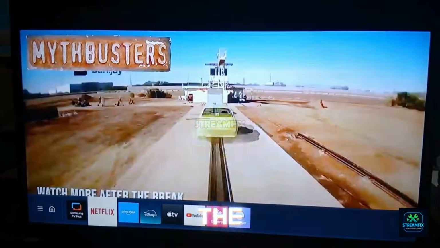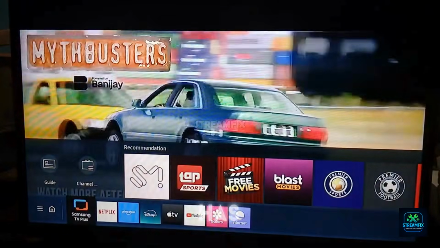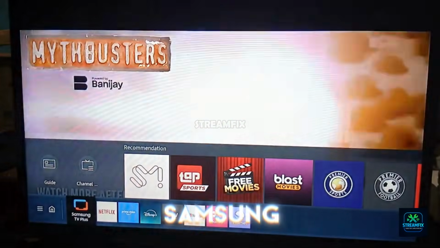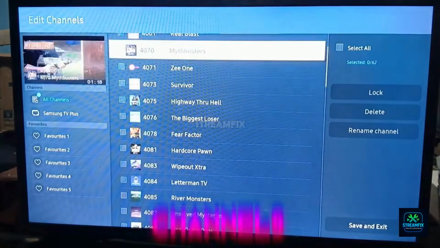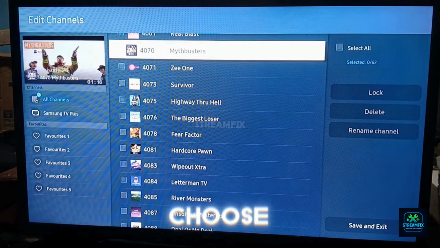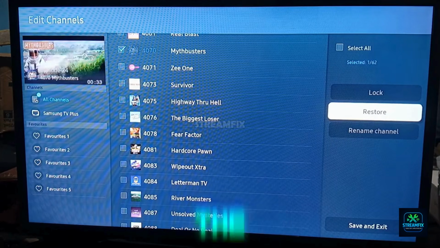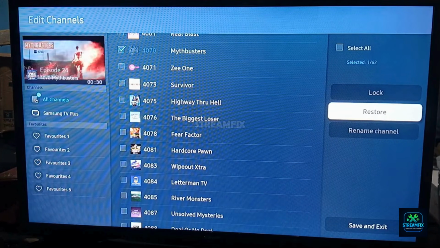If you can't disable the app, you can delete its channels so it has nothing to play. Open the Samsung TV Plus app. Navigate to the channel list and select Edit Channels. Select all channels and choose Delete. Without active channels, the app will typically stop auto-triggering.